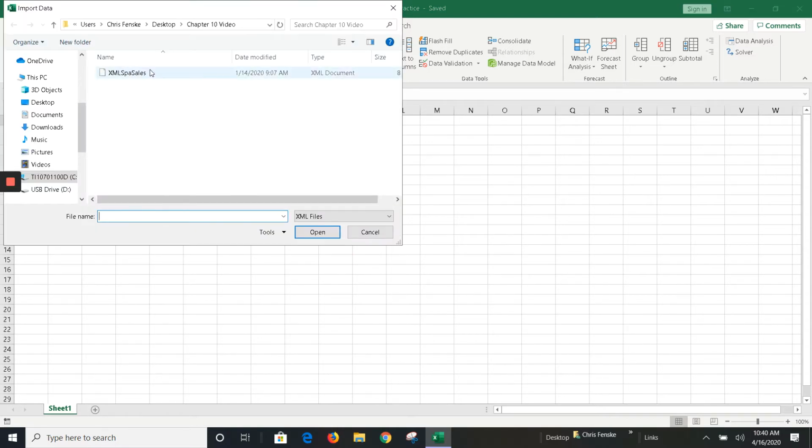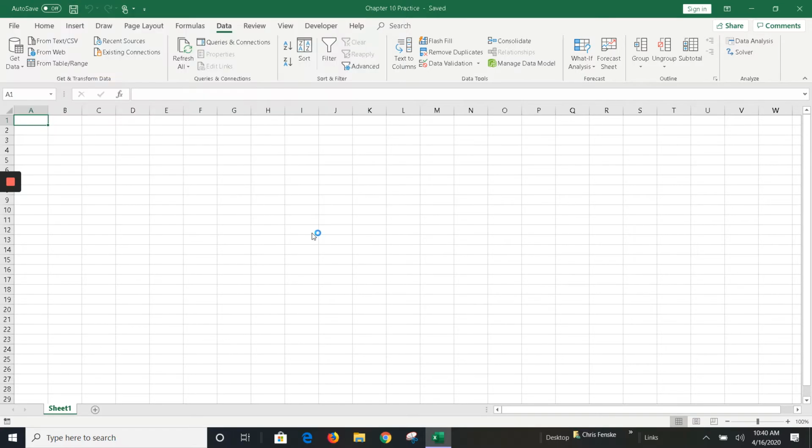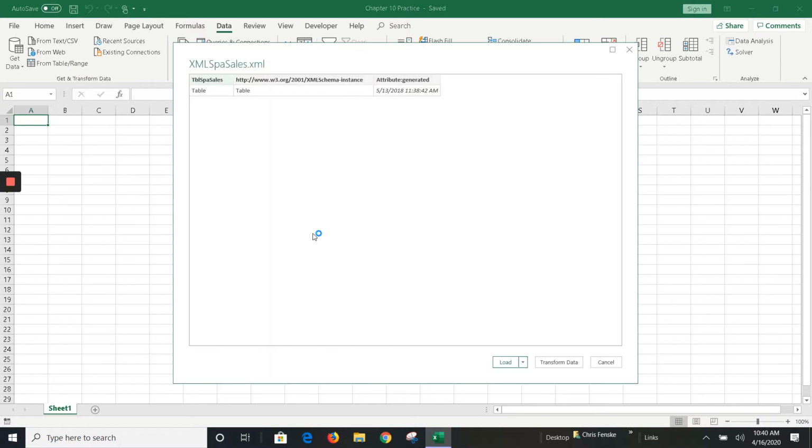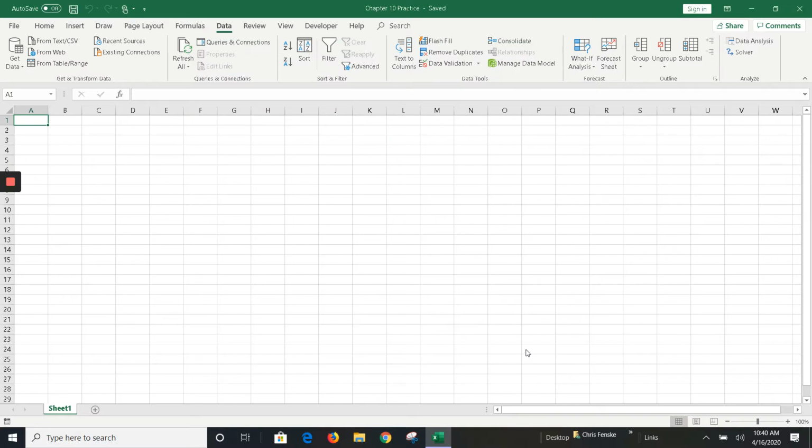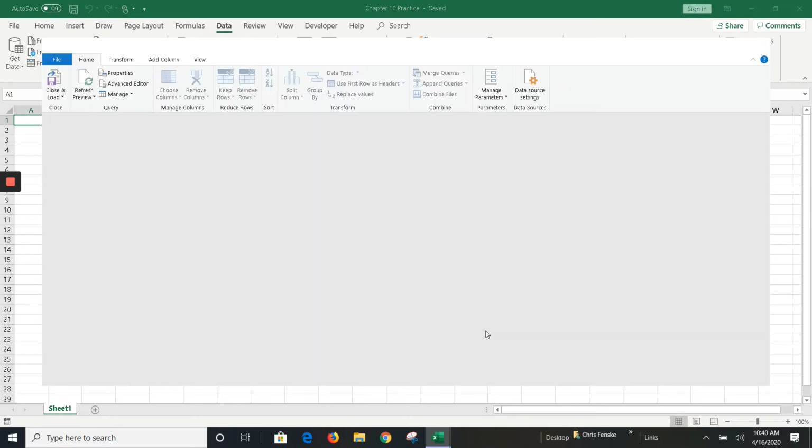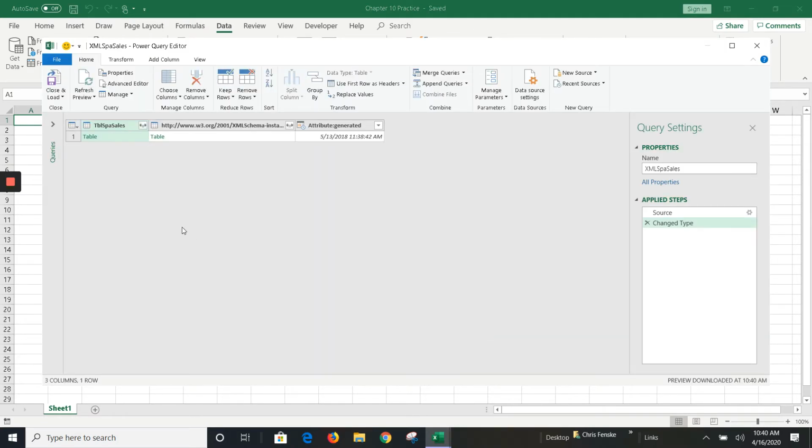As I go to this, it's in your data files, and you can see the format is different. It's right over here, an XML document. We go ahead and start importing this. This is pulling from that particular file and transforming it into an Excel form. What we want to do at this point is transform our data, okay? This starts the process of turning this into Excel data.